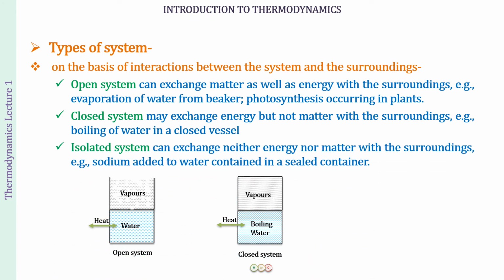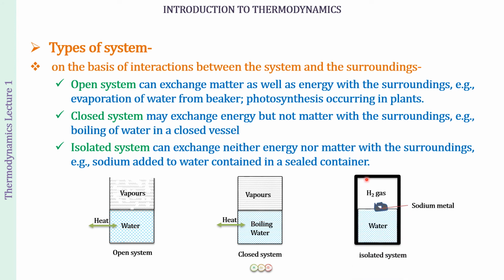And next we have the isolated system. So an isolated system can exchange neither energy nor matter with the surrounding. For example, if we take some sodium and add this to water in a sealed container, it is insulated from all sides, nothing can escape out, even heat cannot escape out.